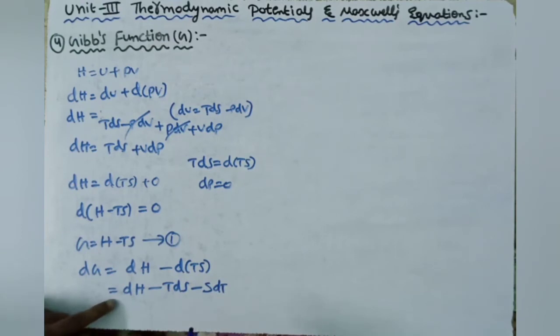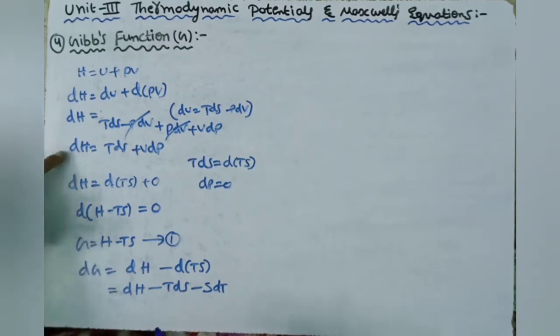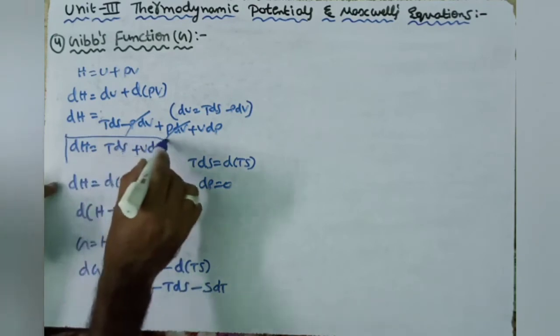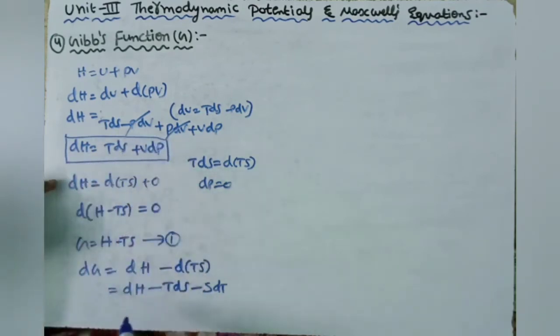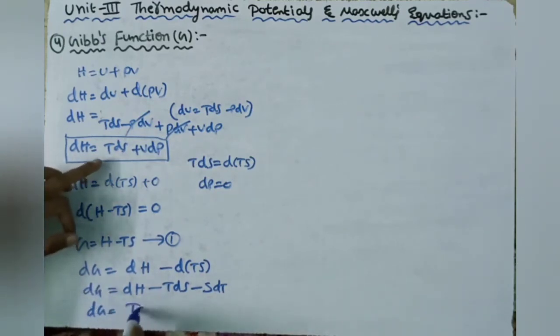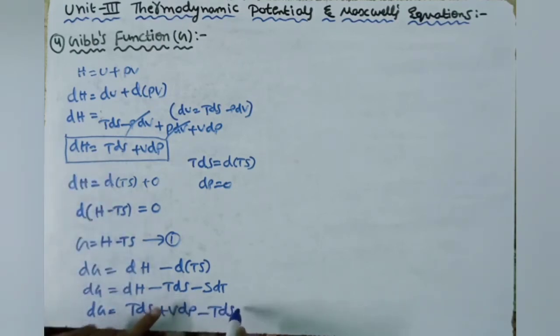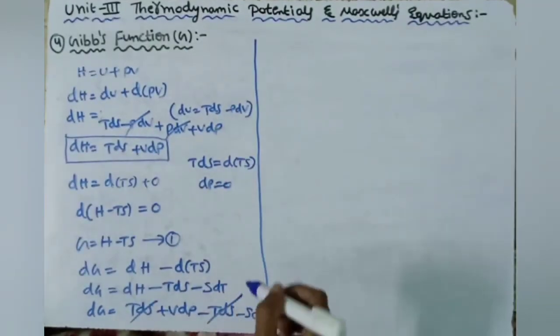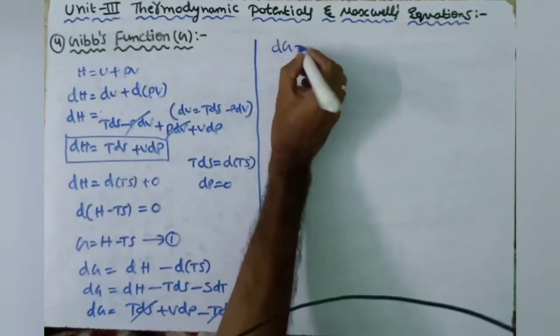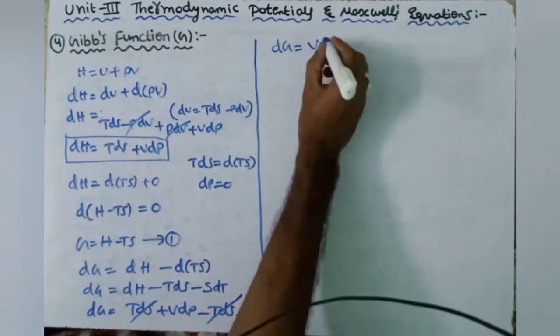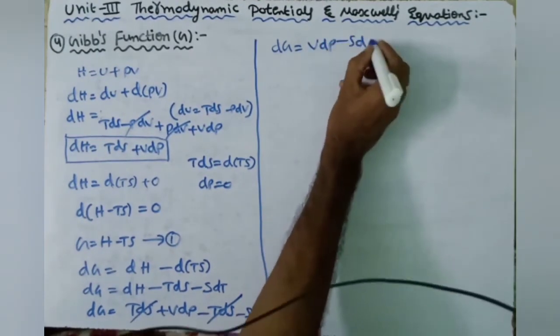We have dH here, which is the change of enthalpy. We write here TdS plus VdP minus TdS minus SdT. So here TdS gets cancelled, and the change in the Gibbs function dG is equal to VdP minus SdT.